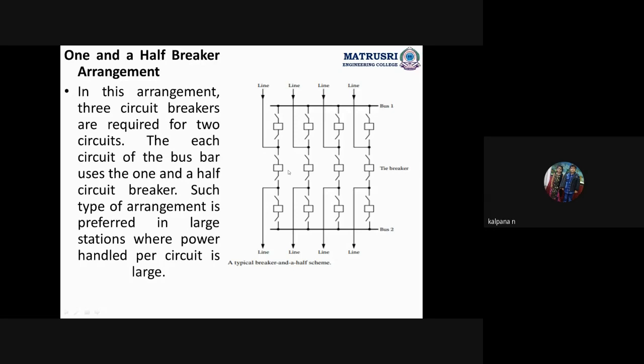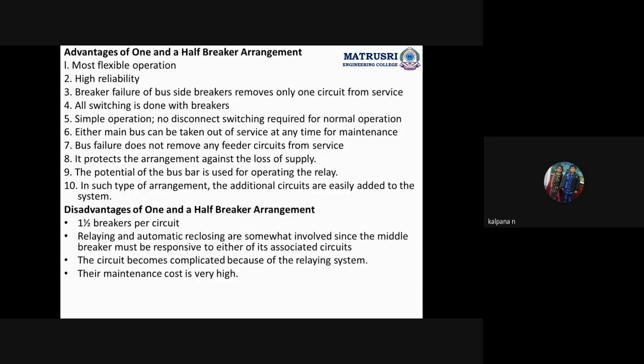So this is more flexible and more reliable to give uninterrupted power supply to the consumers or loads. Okay. Failure of bus side breakers removes only one circuit from service. All switching is done with breakers.